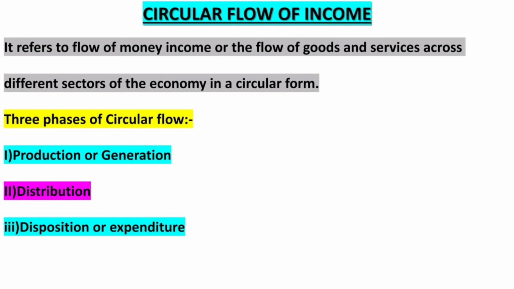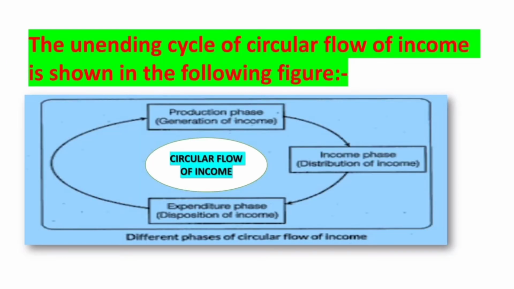There are three phases of circular flow: production or generation, distribution, and disposition or expenditure. The unending cycle of circular flow of income is shown in the given figure there. The production phase is there, then the income phase, that is distribution of income, and the expenditure phase.